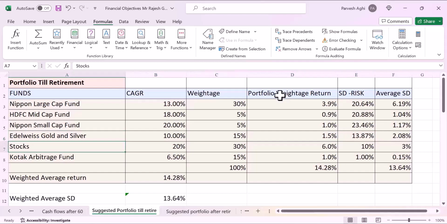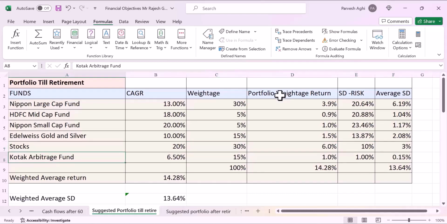Then he's going to put some money indirectly in equity. The weight will be 30% of the money put into stocks, which will give a 6% weighted average return on his portfolio. The standard deviation risk is 10%. The average risk is 3.